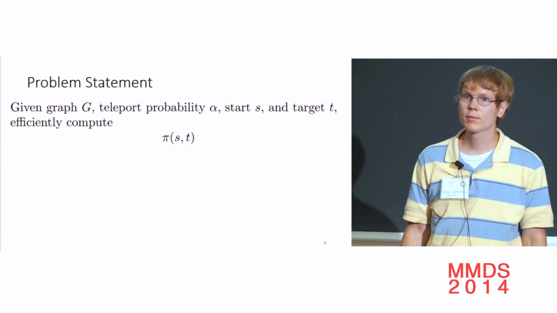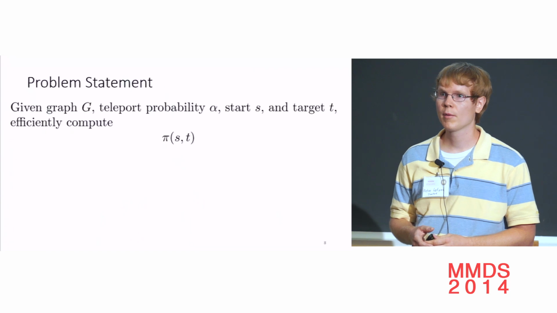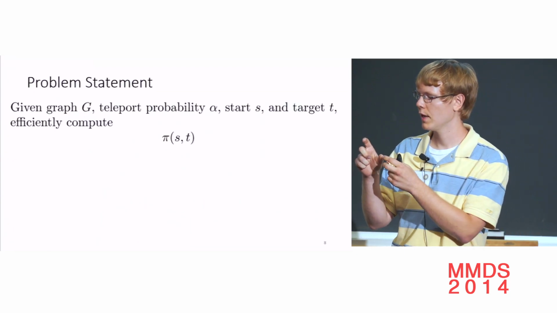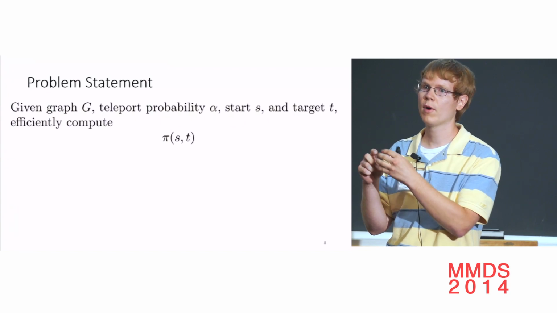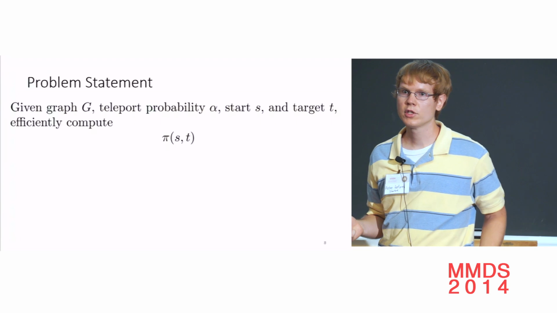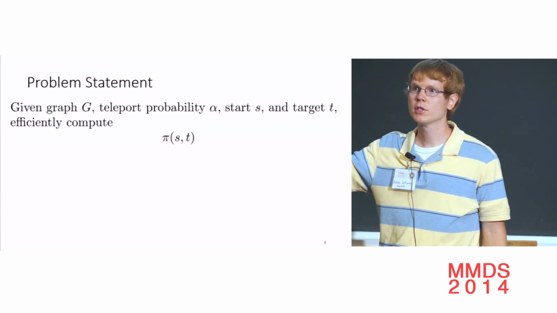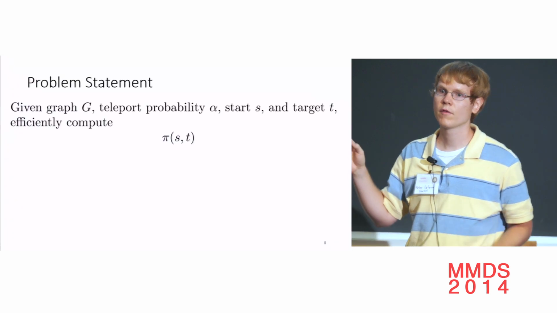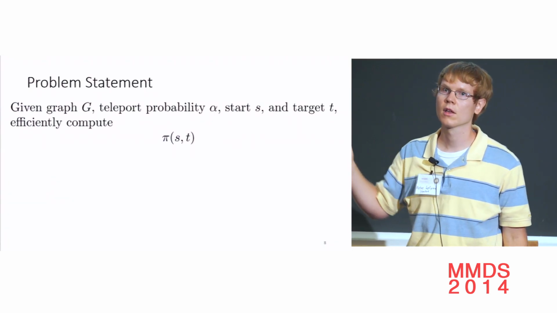And the difficulty of this problem depends on the size of the probability that we're measuring. If S and T are right next to each other in the graph, say T is an out neighbor of S, then a few random walks, or even a single push, will find that probability immediately. Whereas if S and T are on opposite sides of the graph, then known algorithms must explore a large amount of the graph to find that low probability path from S to T.